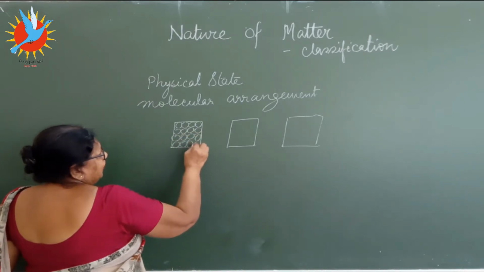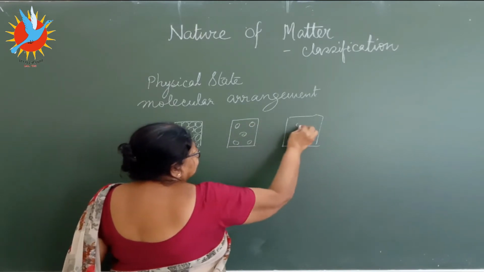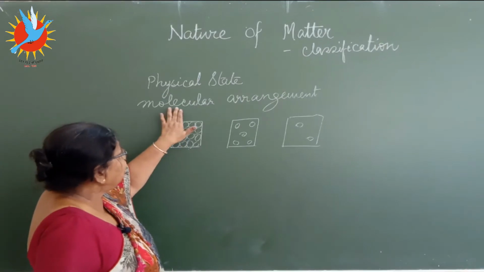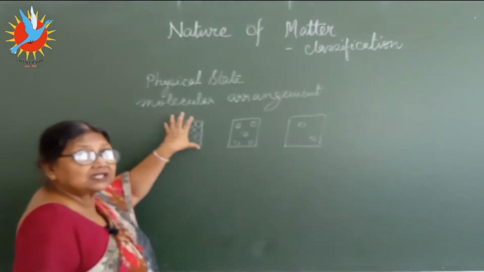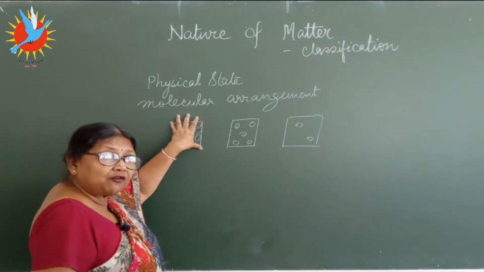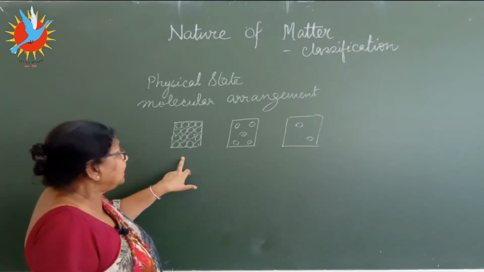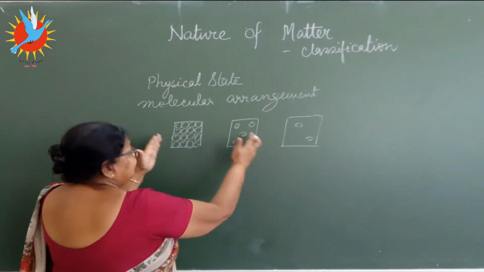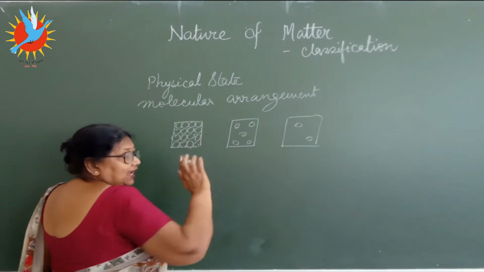In solids, more closely packed; liquids, a little far off from each other; and in gas, quite far from each other. Because closely packed means intermolecular force will be very high, so arrangement makes solid. Here it is a liquid, here it is a gas. This classification is done on the molecular arrangement, the three states: solid, liquid and gas.